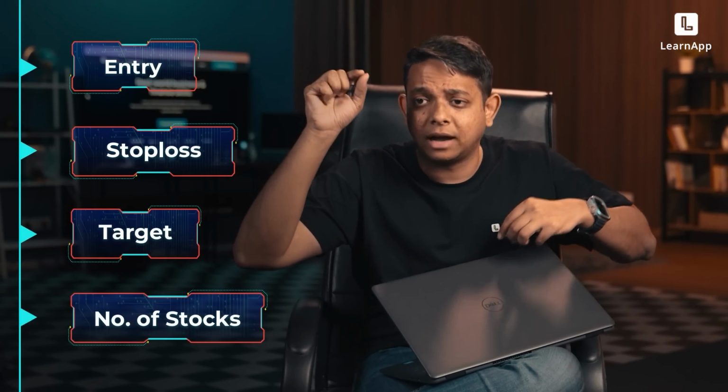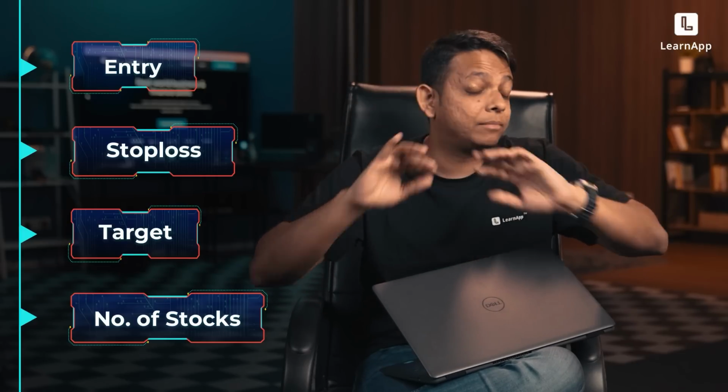What you ideally want to do is have a defined entry, exit, stop loss, number of stocks, how you'll define your risk, and a bunch of other things. Test those black and white rules over, say, 10 years, find out in a backtest whether it was profitable or not, what was the maximum loss. There is a whole science behind this, and it takes a while to learn backtesting. Then you decide whether you want to trade it or not.